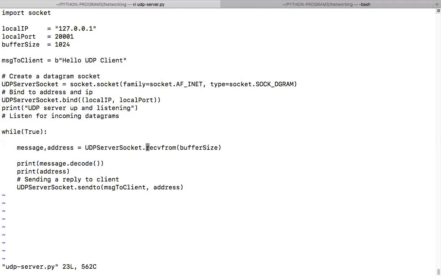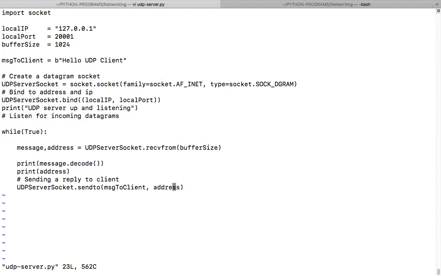Then we keep on sending the messages. It's a while true, it keeps running. Then what happens here? We have something called recvfrom. So much of bytes we'll be receiving from the client. From whom we received and all, we'll get the information over here, and we'll take that and then send it to the client using that address. Is that okay, guys?